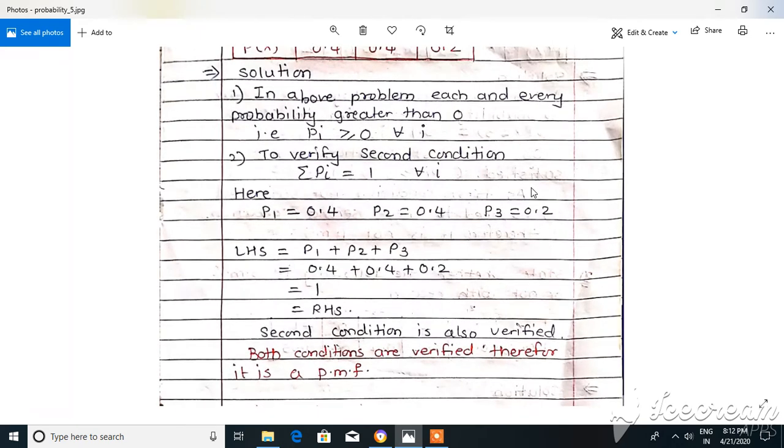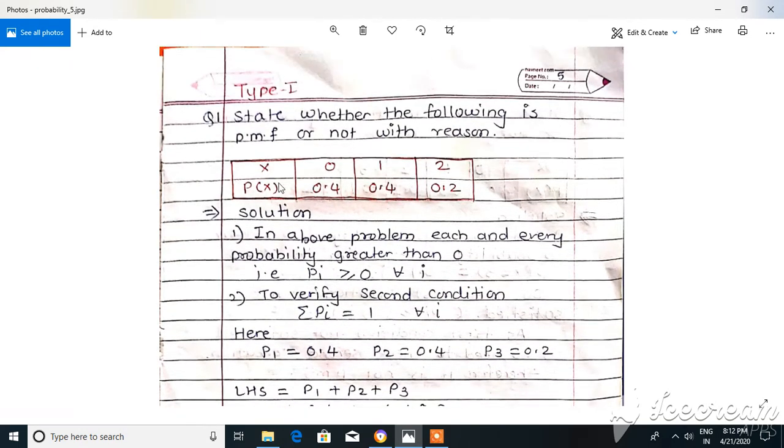So here is the type 1. The question is: state whether the following is a PMF or not, with reason. This is the probability distribution they have given us, and we have to check whether this is a probability mass function or not. Values of x and corresponding p of x are given. When x equals 0, its probability is 0.4. When x equals 1, it is 0.4. And if x equals 2, its corresponding probability is 0.2.